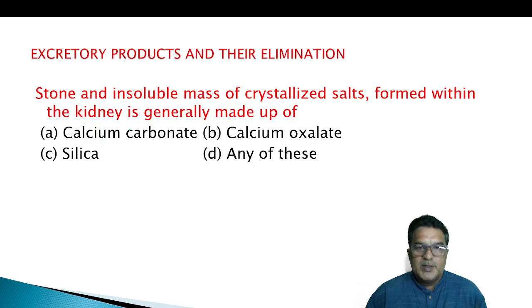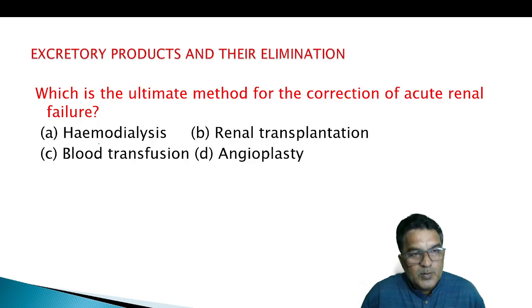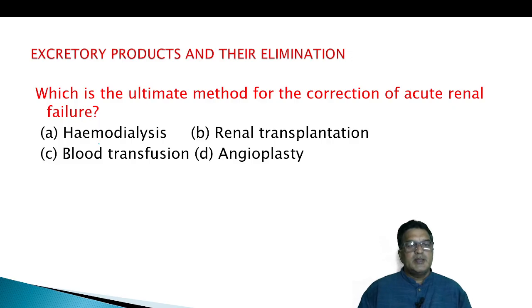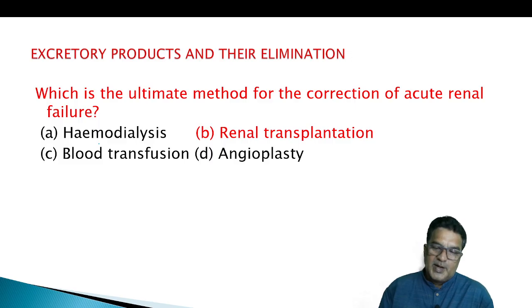Stone, an insoluble mass of crystallized salts formed within the kidney, is generally made up of calcium carbonate, calcium oxalate, and silica. Any of these. Calcium oxalate is mostly found in tomato, spinach, likewise. Overeating can cause that kind of stone formation. Which is the ultimate method for the correction of acute renal failure? Hemodialysis, renal transplantation, blood transfusion, angioplasty. Definitely renal transplantation.